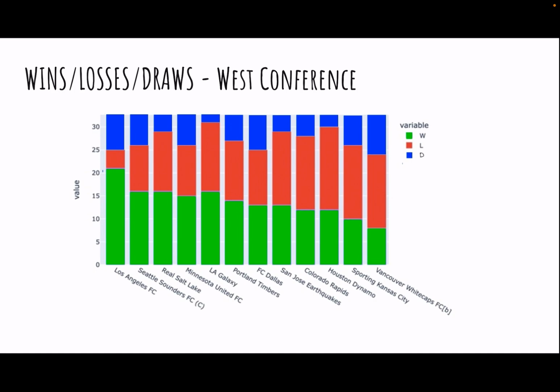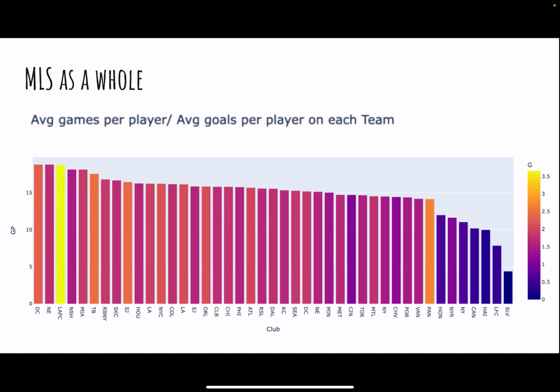Since the history of a team is a large part of soccer, as it is for other sports, I wanted to generate an understanding of how good the players are in each team in the MLS. I made a bar plot of the average number of games played per player in each team and colored it by the average number of goals scored per player for each team.